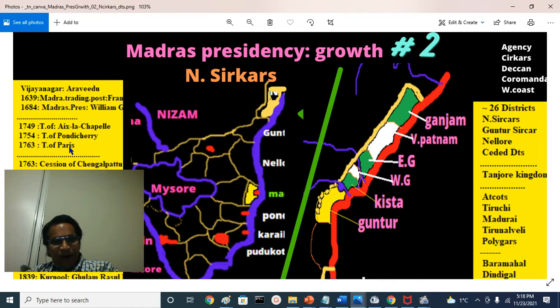What happened after the Third Carnatic War, the Treaty of Paris? These territories were given by the Nizam.